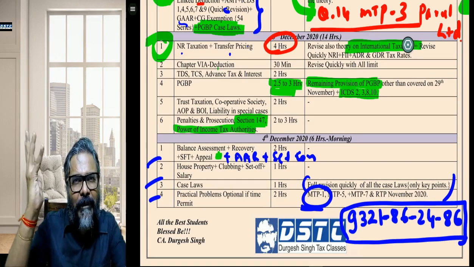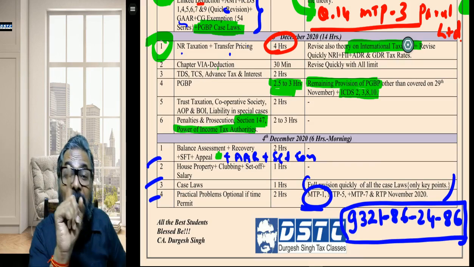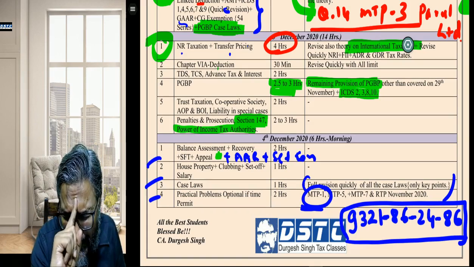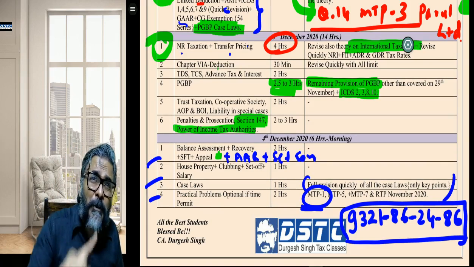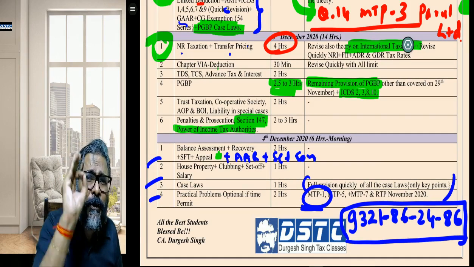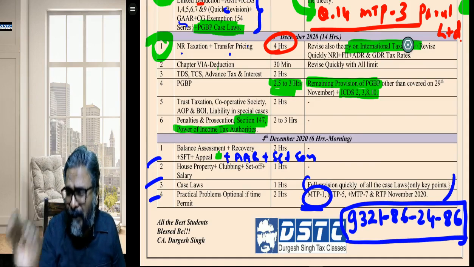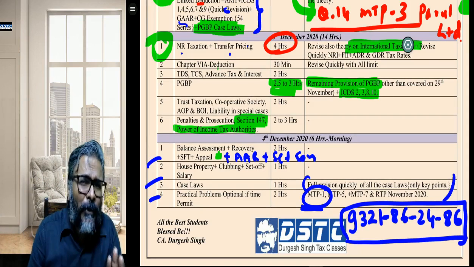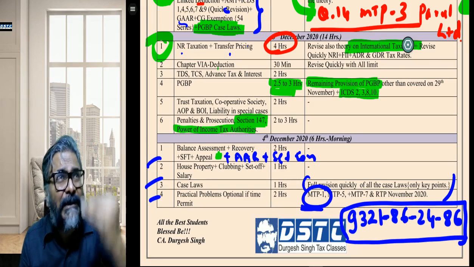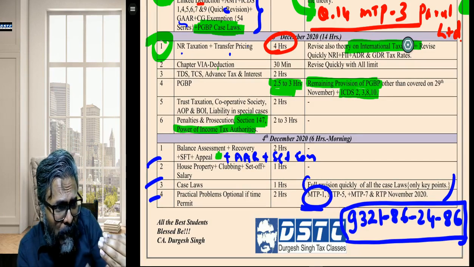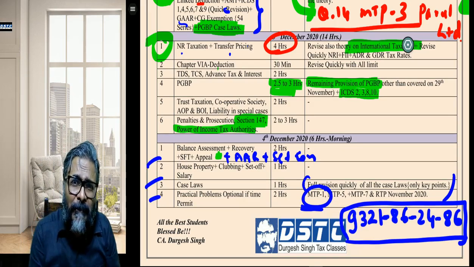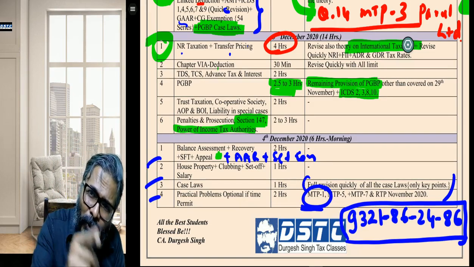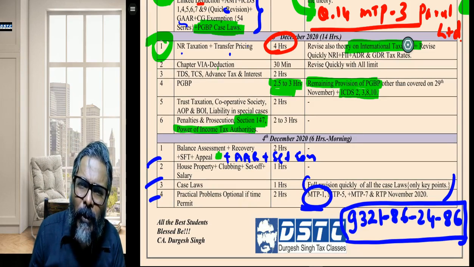Think whatever the best that I can do, and please ensure, students, when you write the provisions, your first point always has to be the provision. They don't want you to again put across the facts of the question in the form of the provision. Please don't do that. 90% of the students bring down the same question facts and put them in their answer as the first point. The ICAI already knows what the question is. Why are you repeating the question in your own words?